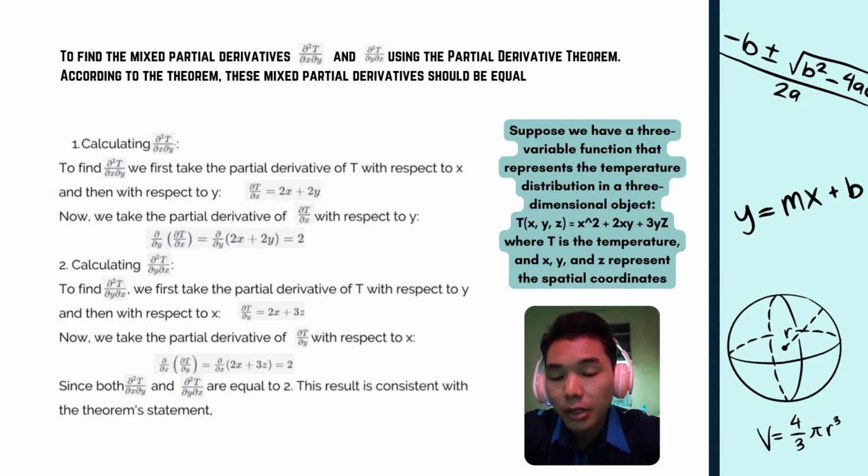For the second one, we calculate the partial derivative of T with respect to y and x. To find it, we first take the partial derivative of T with respect to y, and then with respect to x. Now we take the partial derivative of T with respect to y, then with respect to x. Since both the partial derivative of T with respect to x and y and the partial derivative of T with respect to y and x are equal to 2, this result is consistent with the theorem statement.